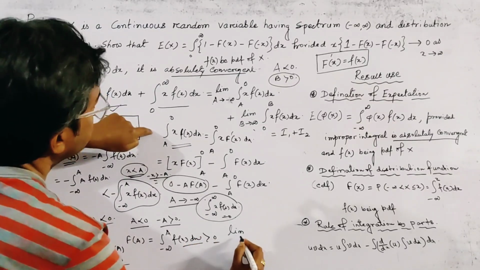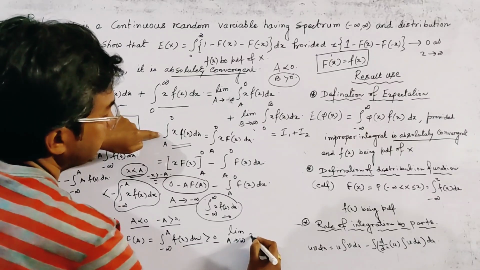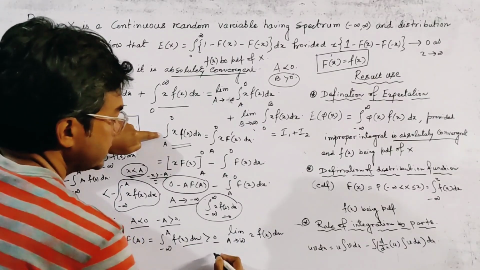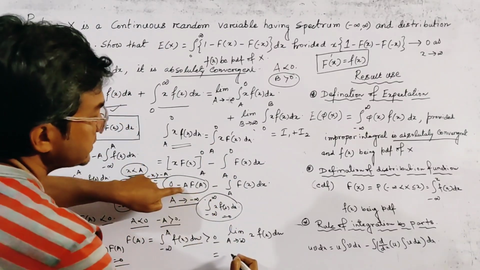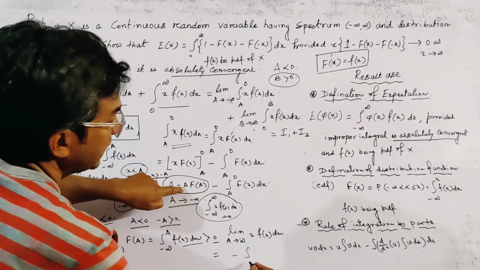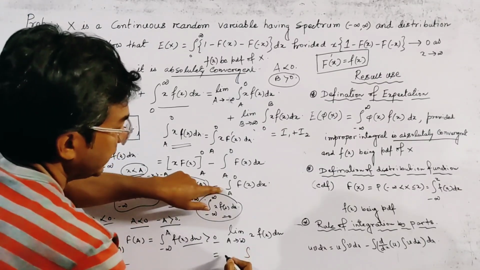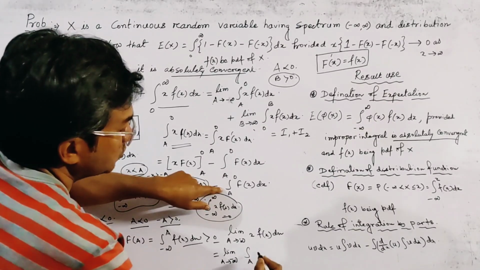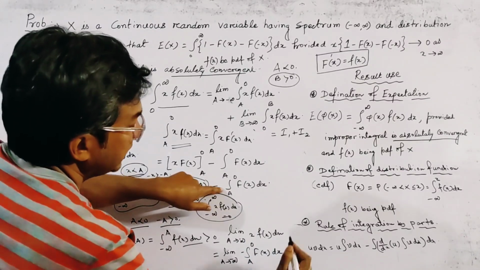This is limit a tends to minus infinity of x f(x) dx. This is equal to, we get the first term as 0, and the second term is minus integration, sorry, limit a tends to minus infinity, a to 0, minus F(x) dx.